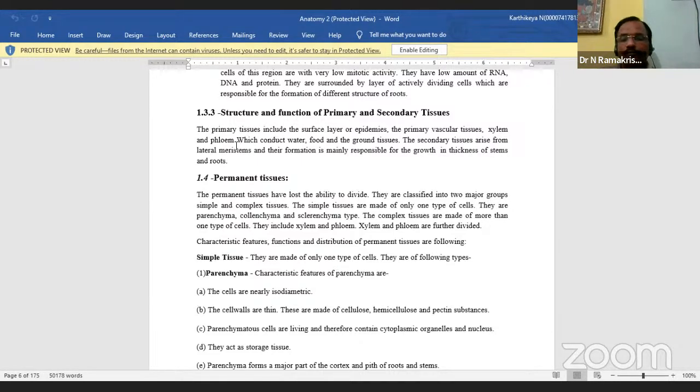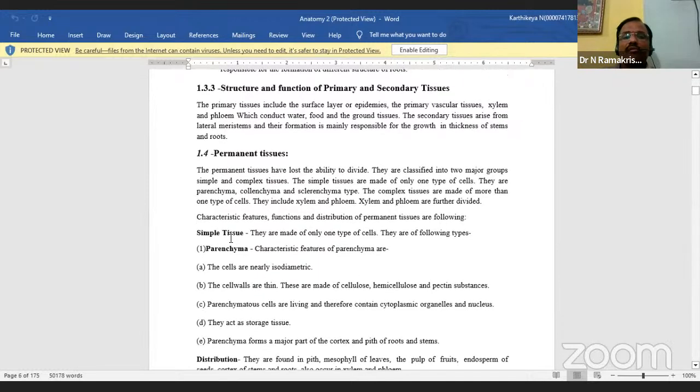Next, a group of similar cells performing a common function is called a simple tissue. Here I am showing simple tissues. They are made up of only one type of cell. So these are all the simple tissues.